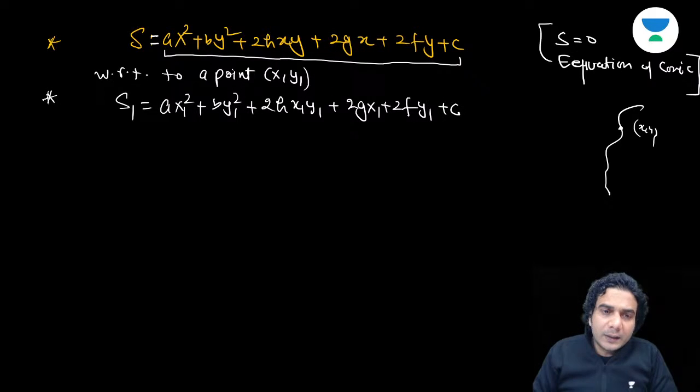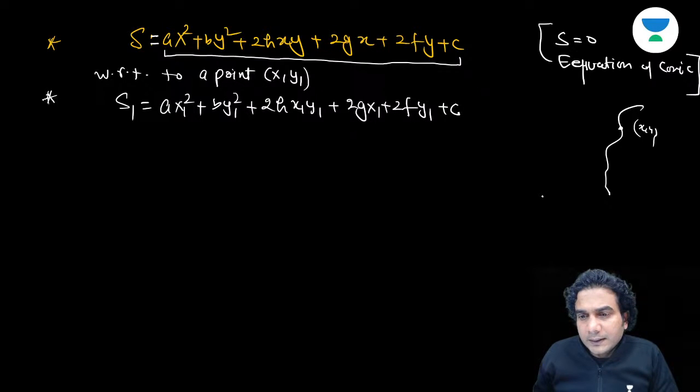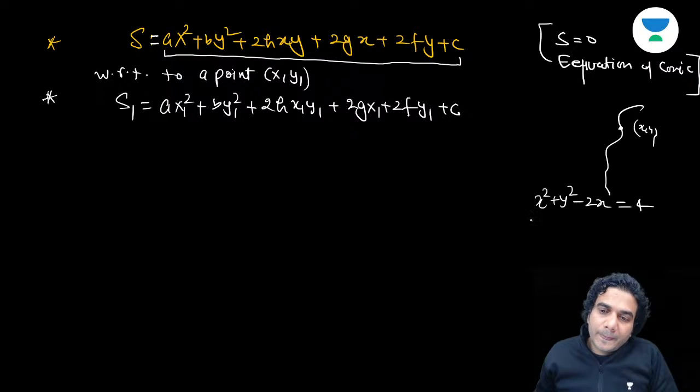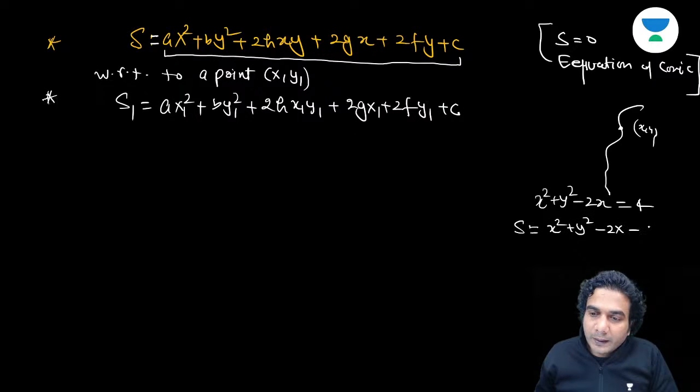I'll explain that later. Just understand that this is a value for some point. If you put the coordinates of a point in the equation of the curve, the value you get is called S1. The only condition is that you need to write all the terms. Suppose this is the equation: x square plus y square minus 2x is equal to 4. So what will be S? S is going to be x square plus y square minus 2x minus 4.